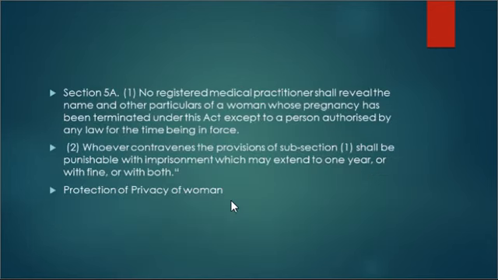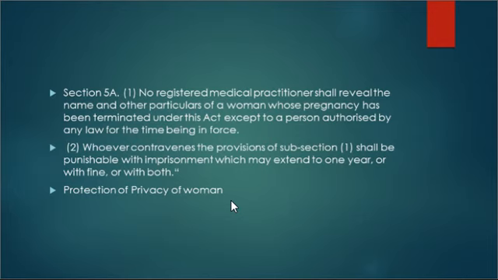Okay. Now see, section 5A. This section 5A is trying to give protection to the privacy of women, right? How? Section 5A clause 1 says, no registered medical practitioner shall reveal the name and other particulars of a woman whose pregnancy has been terminated under this Act, except to a person authorized by any law for the time being in force, right?